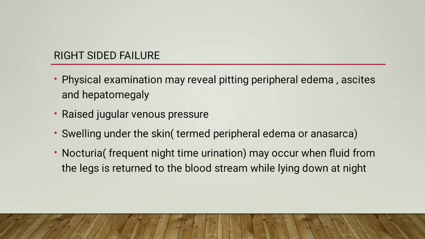So the clinical features of right-sided failure: physical examination may reveal pitting peripheral edema, ascites and hepatomegaly, raised jugular venous pressure, swelling under the skin, that is peripheral edema or anasarca. Nocturia, that is frequent nighttime urination, may occur when fluid from the legs is returned to the bloodstream while lying down at night.